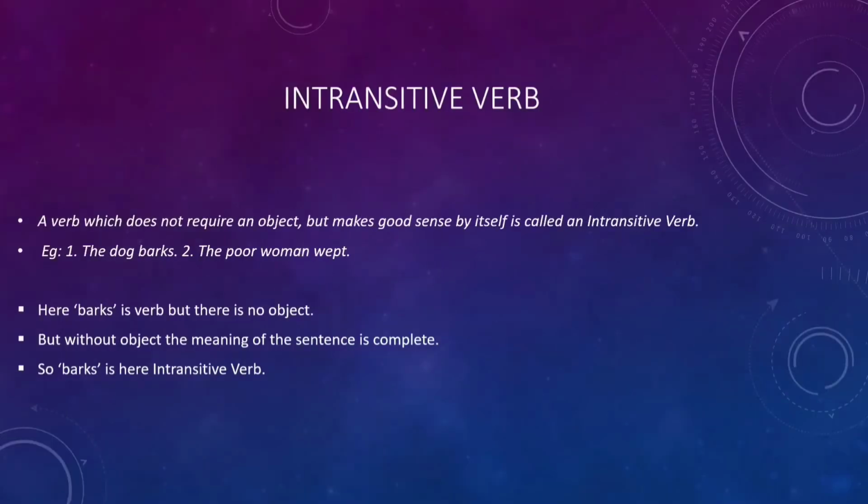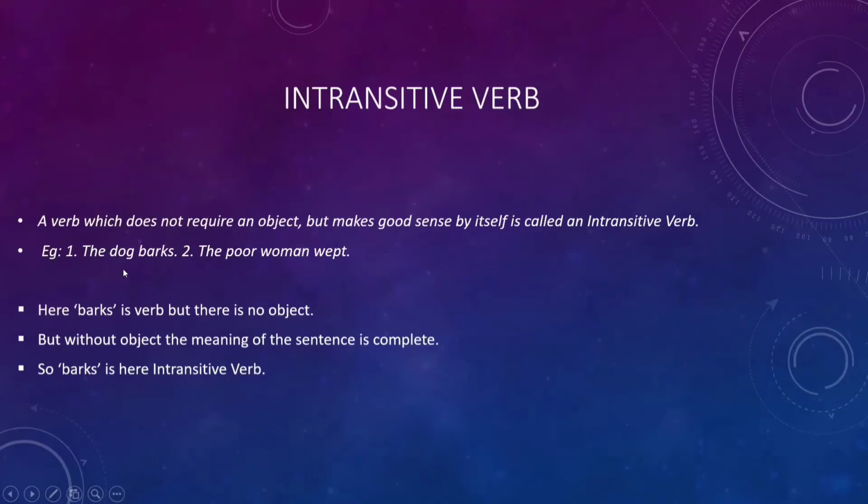Now let's see intransitive verb. A verb which does not require an object to complete its meaning but makes good sense by itself is called an intransitive verb. What is intransitive verb? A verb which does not require an object to complete its meaning but makes good sense by itself is called an intransitive verb. Now let's see example.